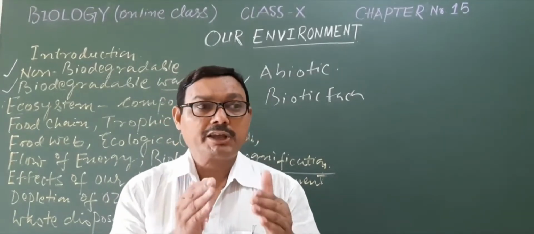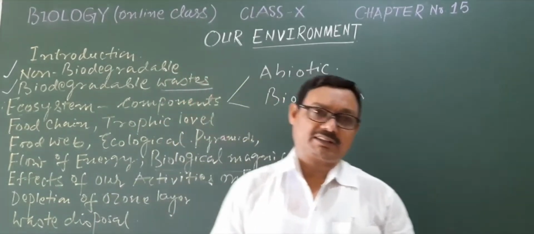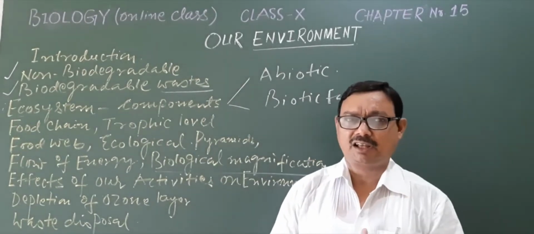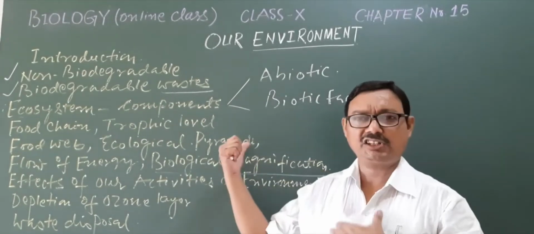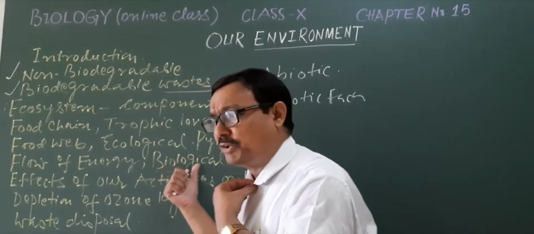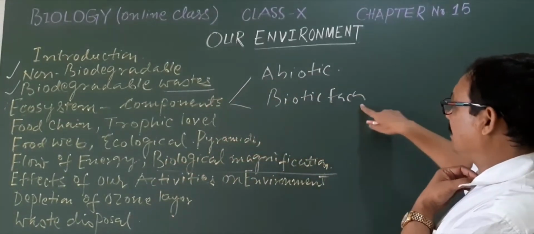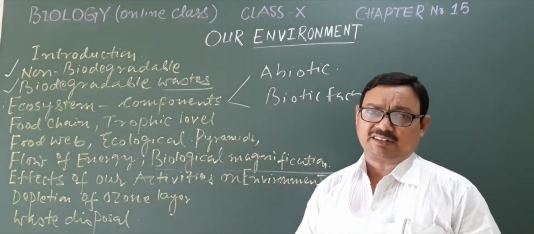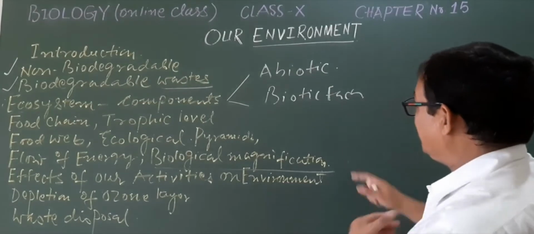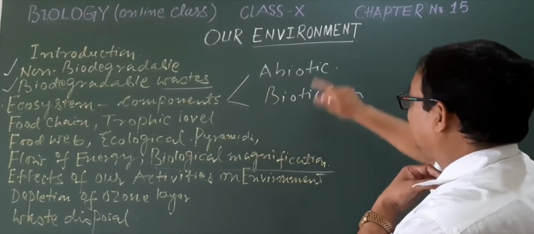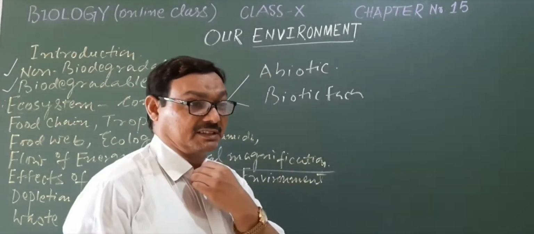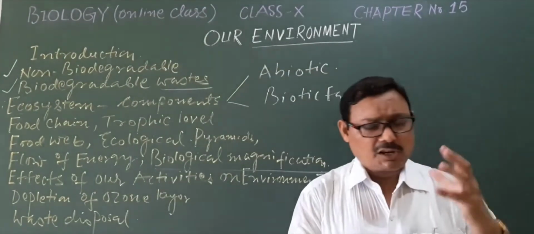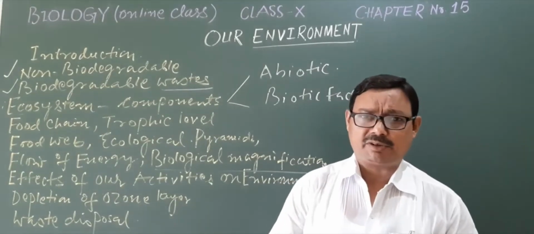Now, when we are talking about what is in our surroundings, we are talking about all the living substances, all the living materials, which from the ecological point of view we may call the biotic factor, and all the non-living substances, which from the ecological study point of view we may call abiotic substances, the abiotic component.